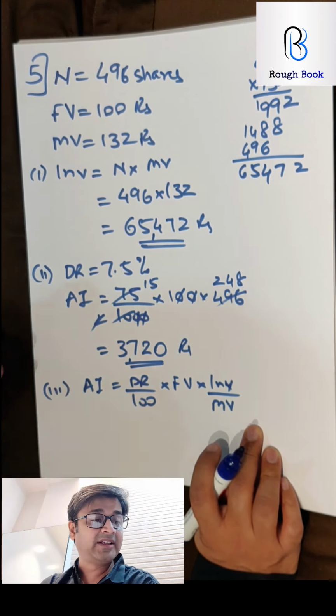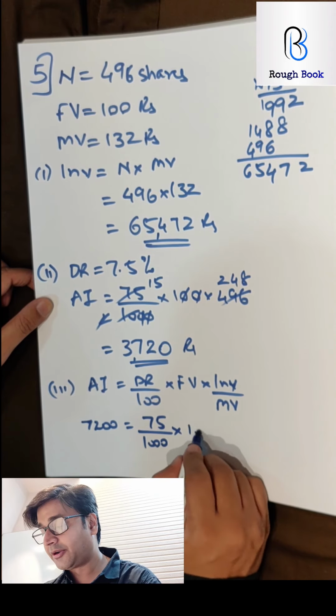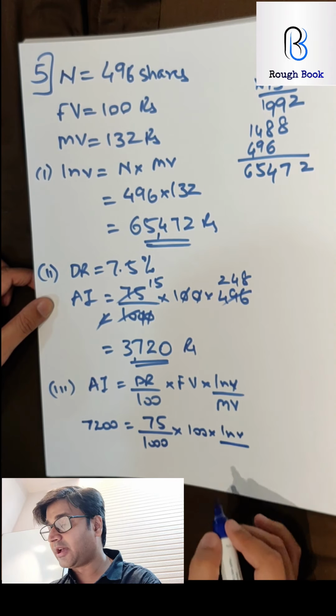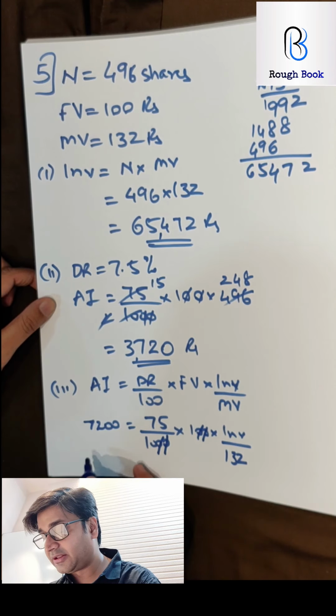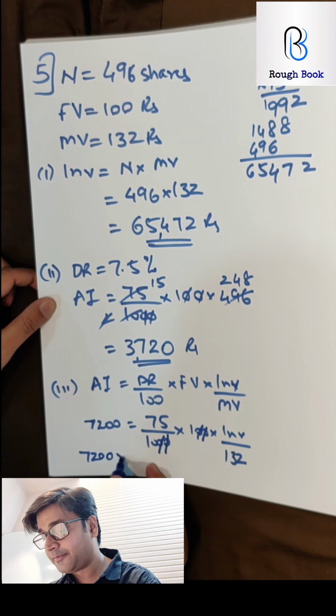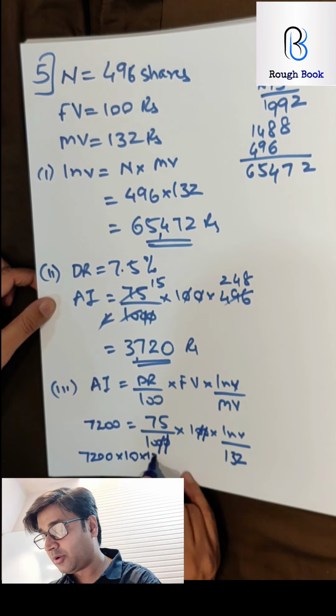Easier method, directly take annual income as 7,200 and whatever answer you get becomes the investment required to be added. So 7,200, dividend rate 7.5%, face value 100, investment we are trying to calculate, and market value is 132 rupees because that's the same shares, correct? Let's put everything on the other side. So 7,200 into 10 into 132 upon 75 equals to the investment.